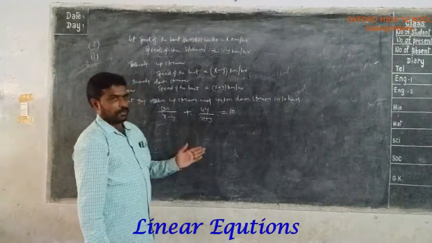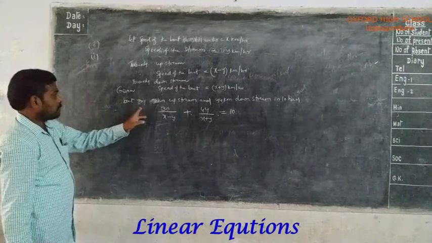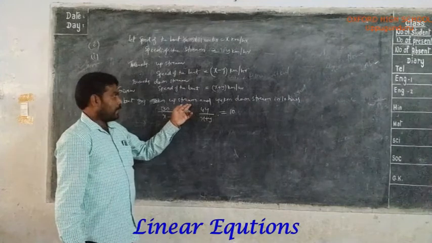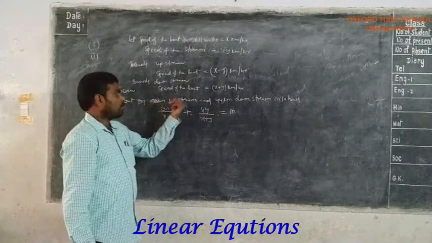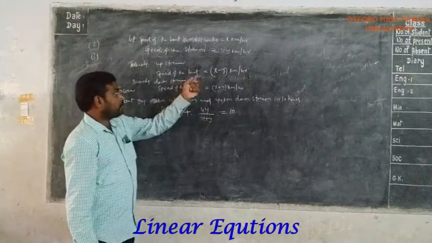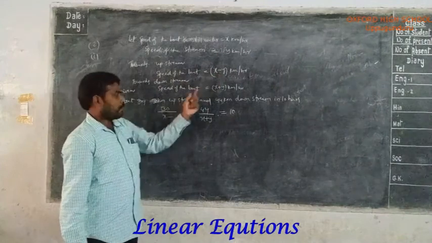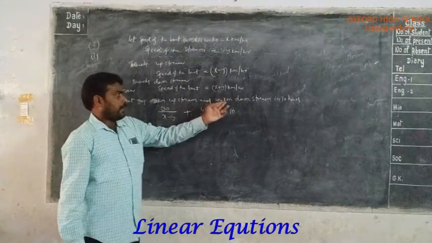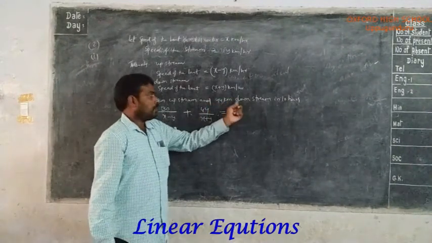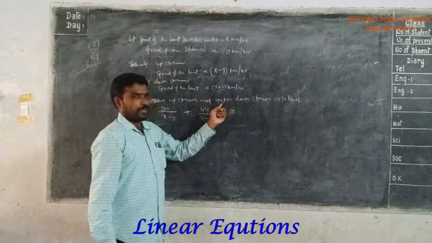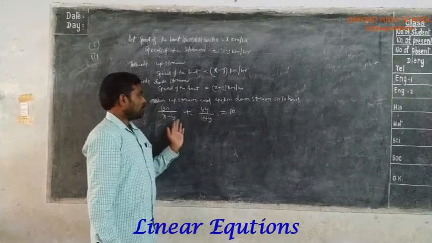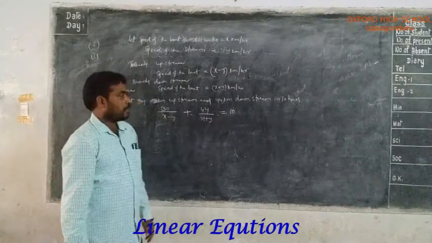So in this way you have to convert. Once again I am explaining this one. Boat goes 30 kilometers upstream. That means time taken to cover the distance 30 kilometers towards upstream is distance by speed, 30 kilometers by speed x minus y, plus again time taken to cover the distance 44 kilometers towards downstream is 44 by speed of the boat x plus y. Both of these two times equal to 10 hours they give.